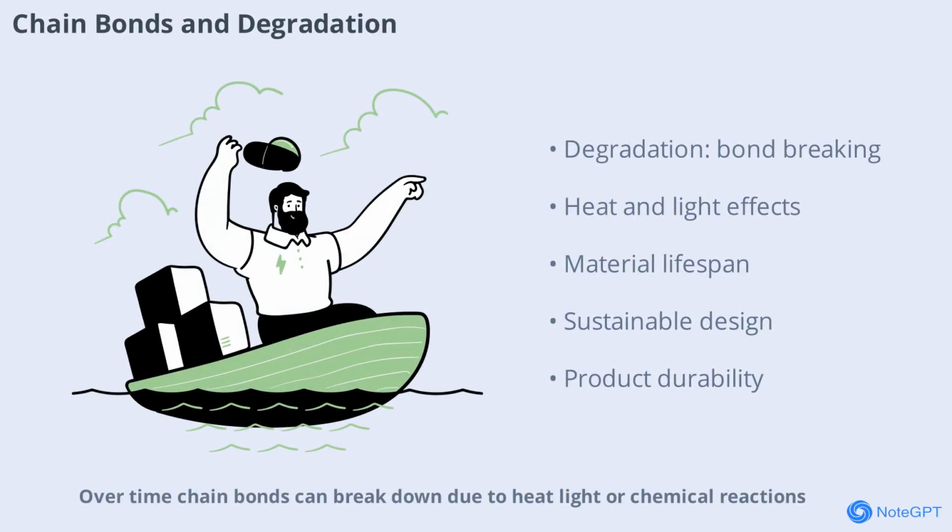Over time, chain bonds can break down due to heat, light, or chemical reactions. This degradation affects the lifespan of materials and is a key consideration in product design. Understanding how and why chain bonds break helps in developing longer-lasting and more sustainable products.